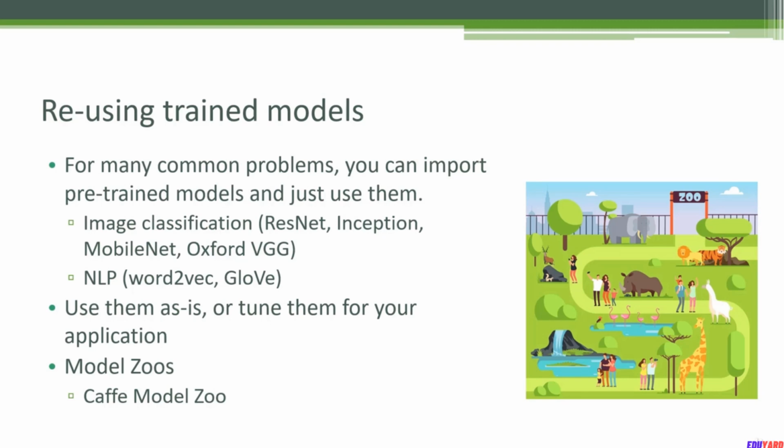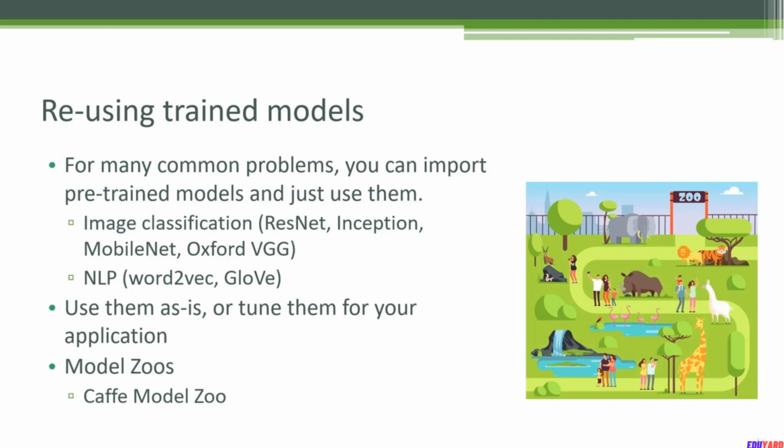Similarly, for natural language processing, there are pre-trained models available as well, such as Word2Vec and GloVe, that you can use to basically teach your computer how to read with just a few lines of code. Now you can just use them as is, but you can also use them as a starting point or build on them for more specific problems.